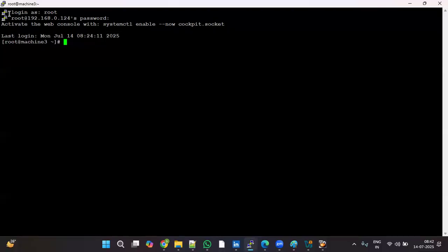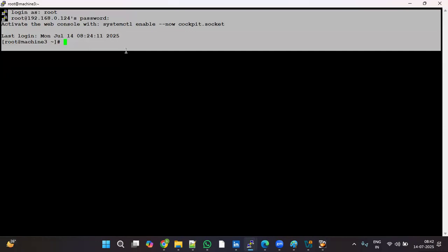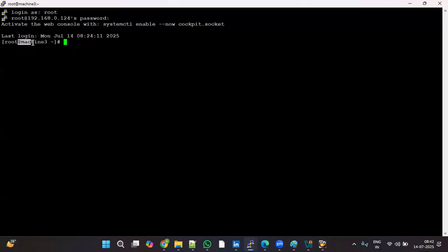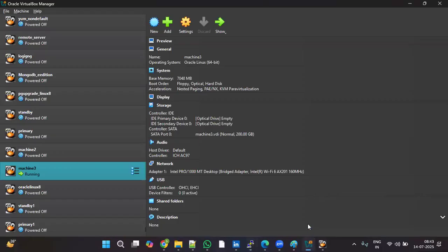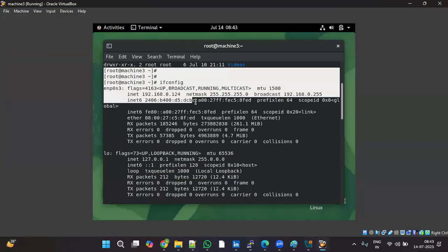This is how you can establish the connection remotely using Putty software. The same host name we connected remotely, that's it. Now you can work whatever you want. If you want to practice Linux commands, you can practice here, and here also you can practice whatever work.